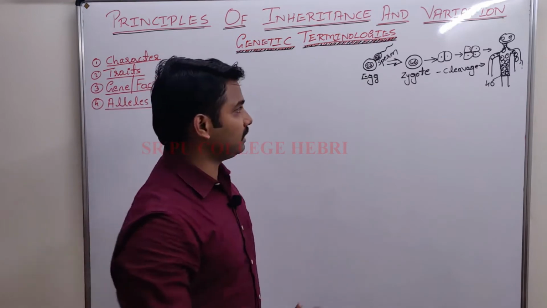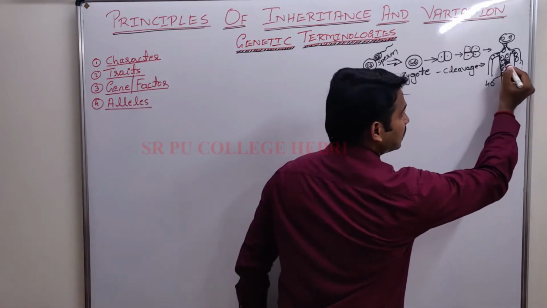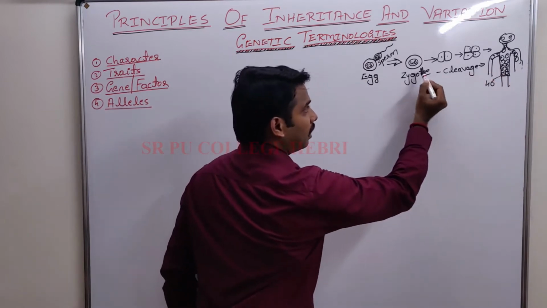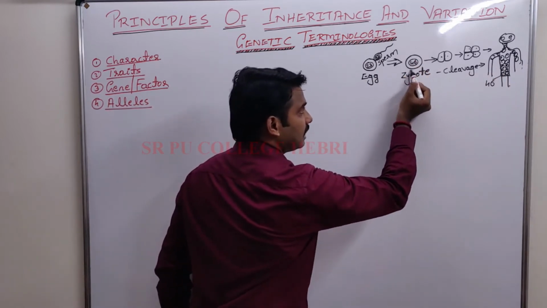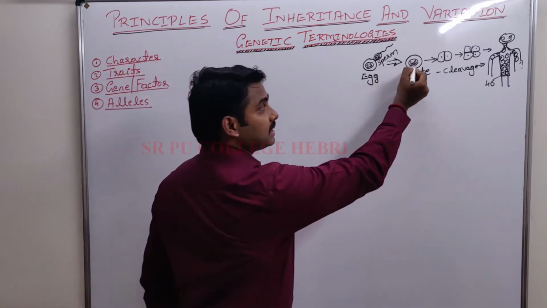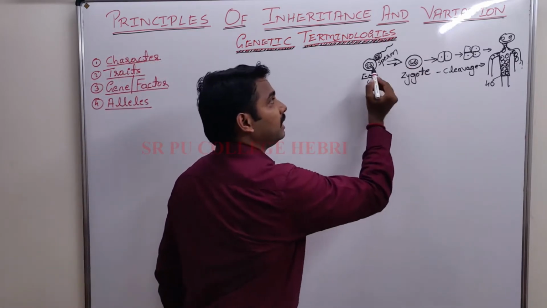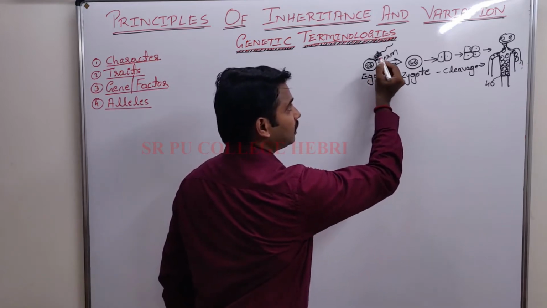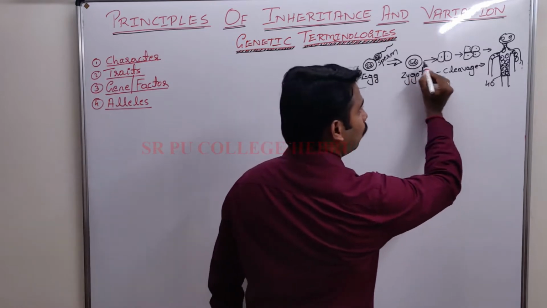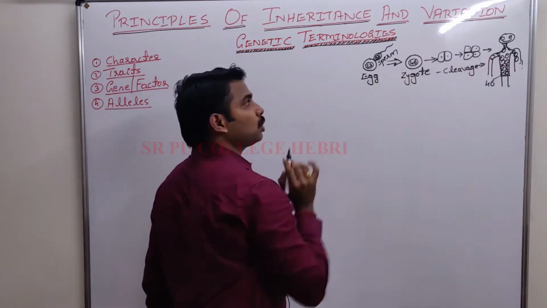Now the question is, how did my every cell get 46 chromosomes? Because I developed from a single cell called zygote. This zygote got 46 chromosomes by the fusion of 23 from the mother and 23 from the father. Is that clear? This is how we receive 46 chromosomes.